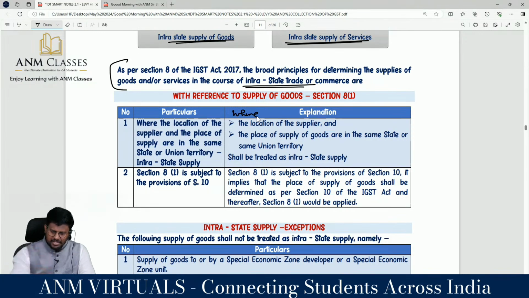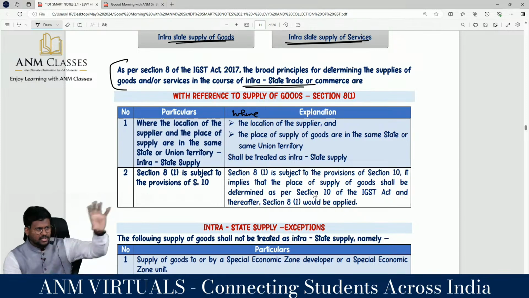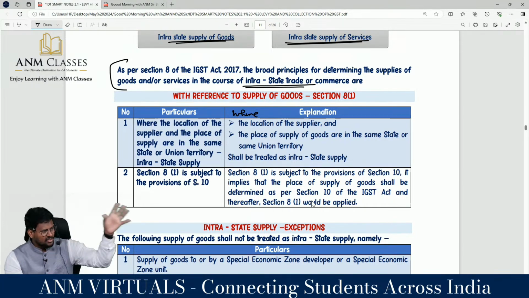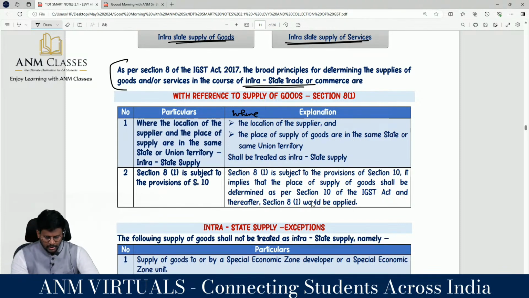Section 8 subsection 1 is subject to the provisions of section 10 of the IGST Act, right? Yes, because section 10, 11, 12, 13. Section 10 is place of supply of goods. Section 11 is international transaction. Section 12 is domestic place of supply of services. So 8(1) is subject to the provisions of section 10.